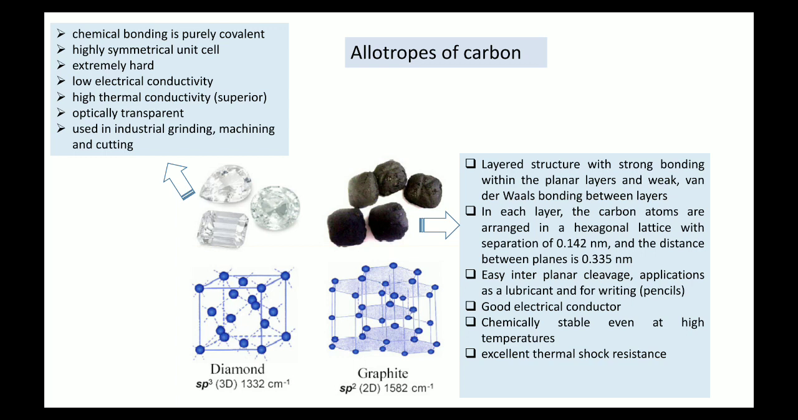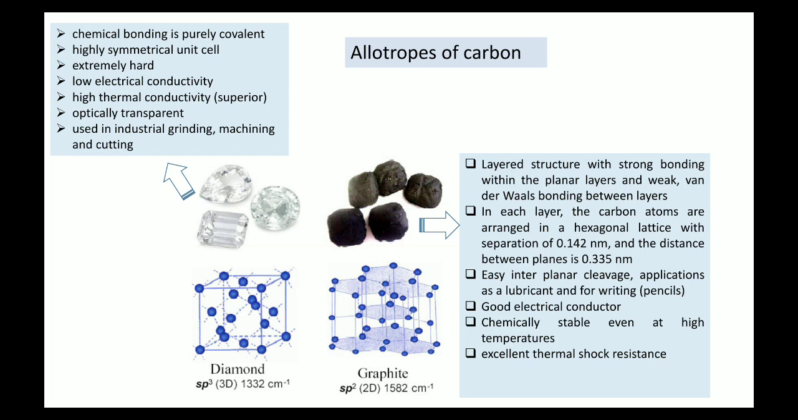It is optically transparent. So you see this, it looks like a glass. Glass is optically transparent. You can see what is there on the other side of the glass, because it is transparent. Likewise, the diamond is also transparent. It is used in industrial grinding, machining and cutting. So wherever you want hard tools to cut something, to shape something, to grind something, you have to use it in industry.